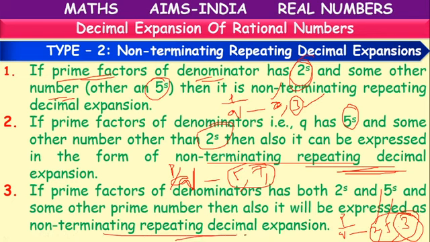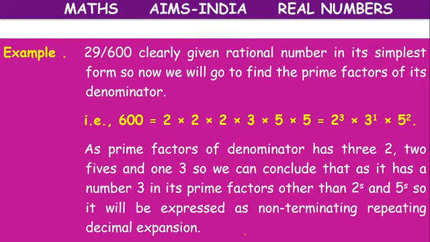Okay. So they can have 2, but if another number is there as a factor, then it is a non-terminating repeating decimal. So there should be only 2 and 5. If any other number is there, then it is a non-terminating repeating decimal expansion.